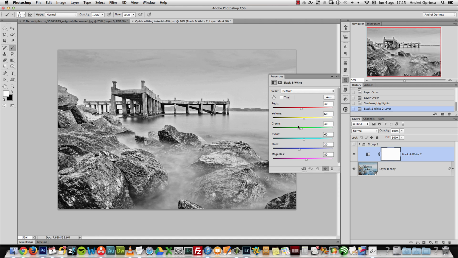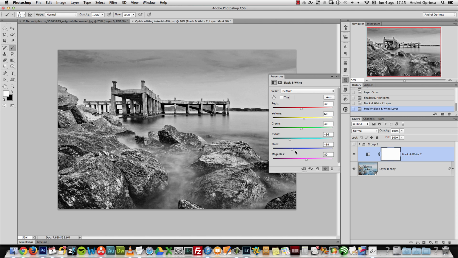And with this, what you can do is change the brightness of each color here independently. So you can see we have the reds, yellows, greens, and etc. So with the cyans and blues, we can really lower the cyans and the blues and make the sky darker and the water as well. You can see we're starting to get that high contrast effect.